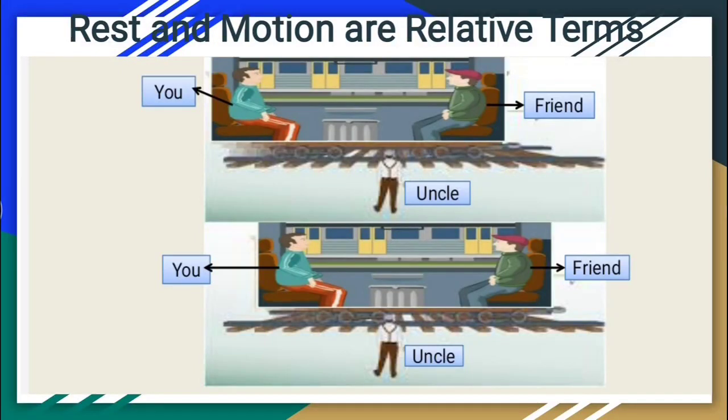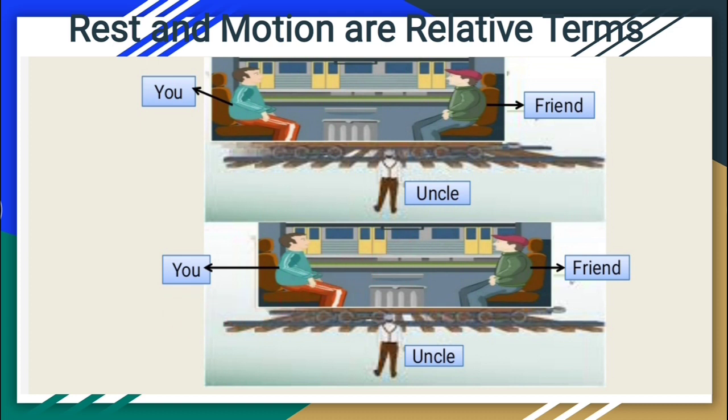Hello students, in this part of motion we will study why rest and motion are relative terms. So let us understand this with an example. We have considered here two positions. This is the first position of the train and this is the second position of the train after 10 minutes.